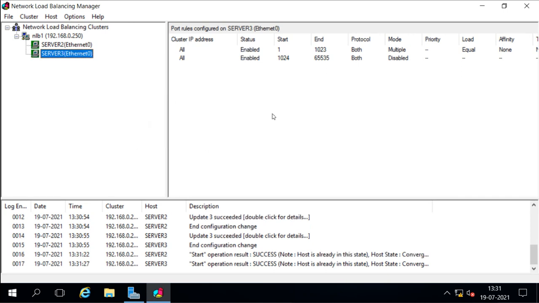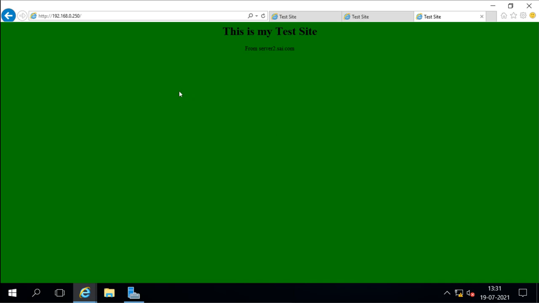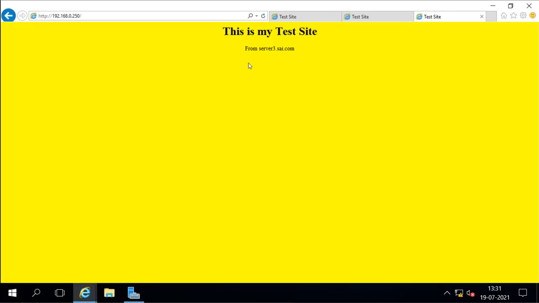Okay, now when you go to the client and try to access it, from the client side, this is our cluster, and when you try to refresh, now you see server 3 is responding. First time it was server 2, then server 3 is now responding, because we disabled the affinity setting. Now it will give you redundancy also.